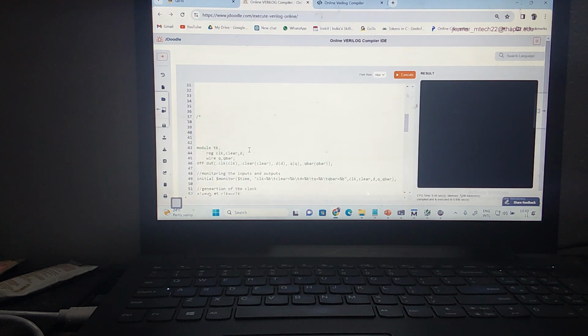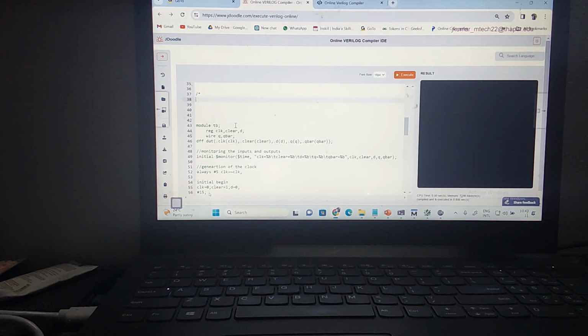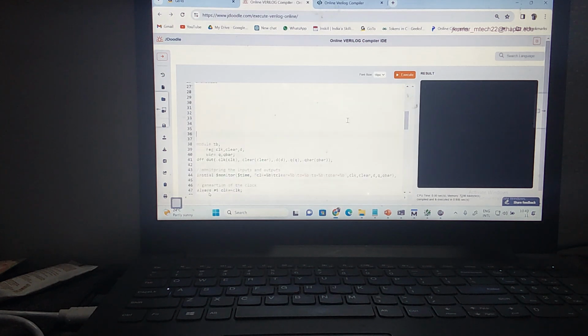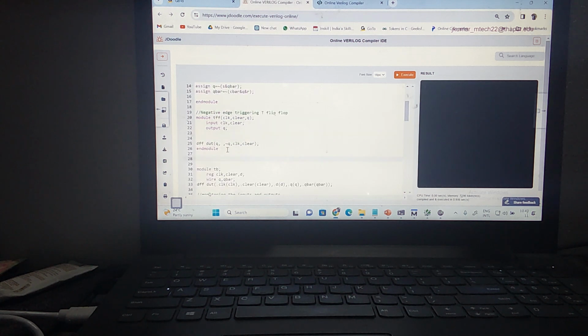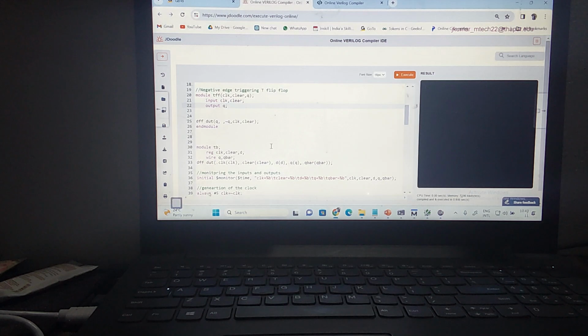What is the test bench for this? Let us pull up this program now. Write a test bench for this. Module TB, clock, clear. What are the inputs and outputs? Clock and clear are inputs, and Q is the output. Now I'm not using Q bar, so let me remove it. Then what do I need to instantiate? D flip flop or T flip flop? Toggle flip flop. I need to instantiate the T flip flop.